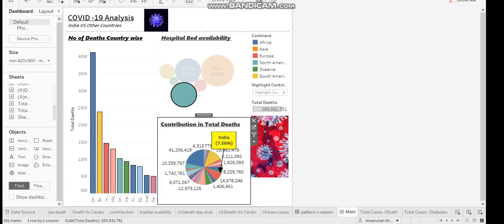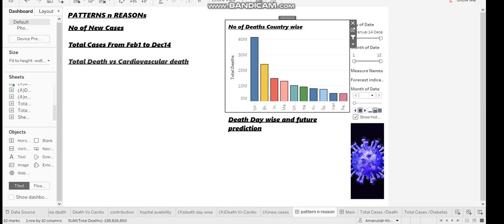Moving further to another dashboard, it's an interactive one. If we click on any of these countries, it will show the data of COVID-19 analysis as per different criteria, like the number of new cases, total cases from February 1 to December 14, 2020, total deaths versus cardiovascular death rate, and future prediction. So let's begin with the United States.